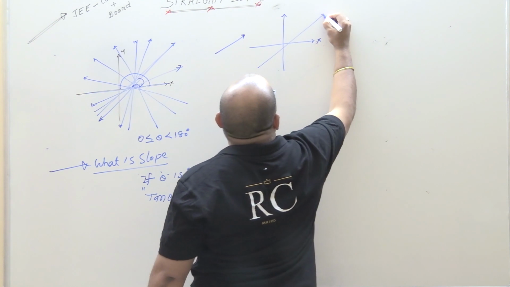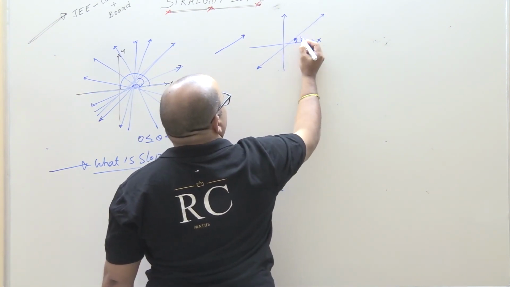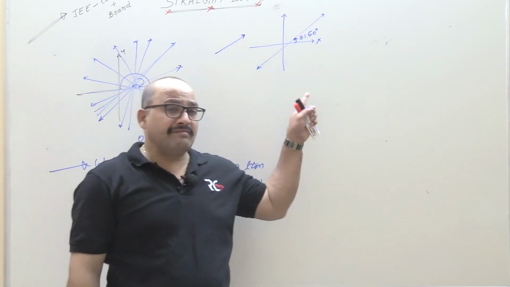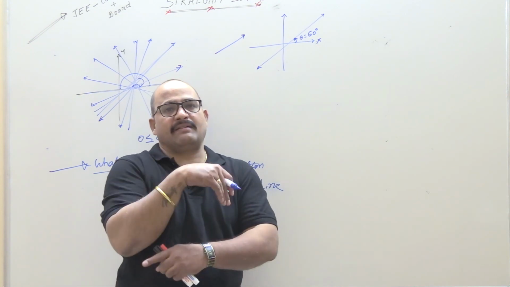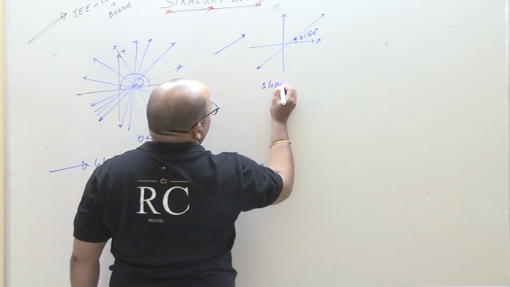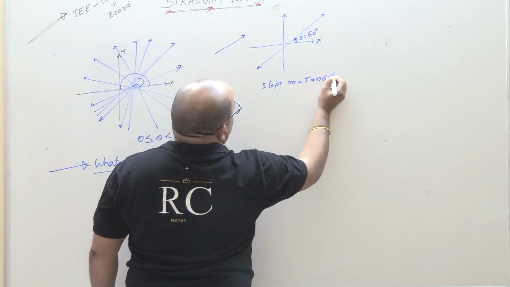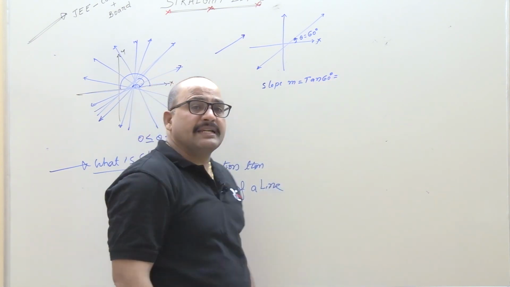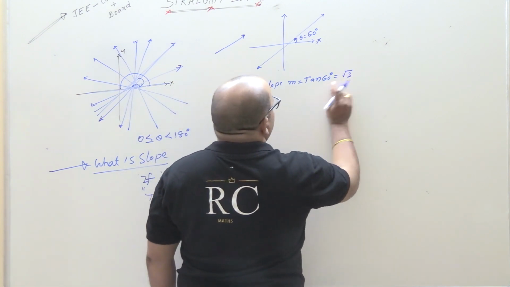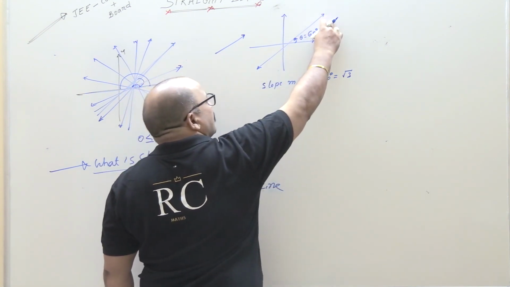Students, suppose this line makes an angle with the positive direction of the x-axis, theta is equal to 60 degrees, anti-clockwise. Then the slope m is equal to tan 60 degrees. What is tan 60 degrees? Root 3. So m is positive. The slope is positive, like this, increasing.